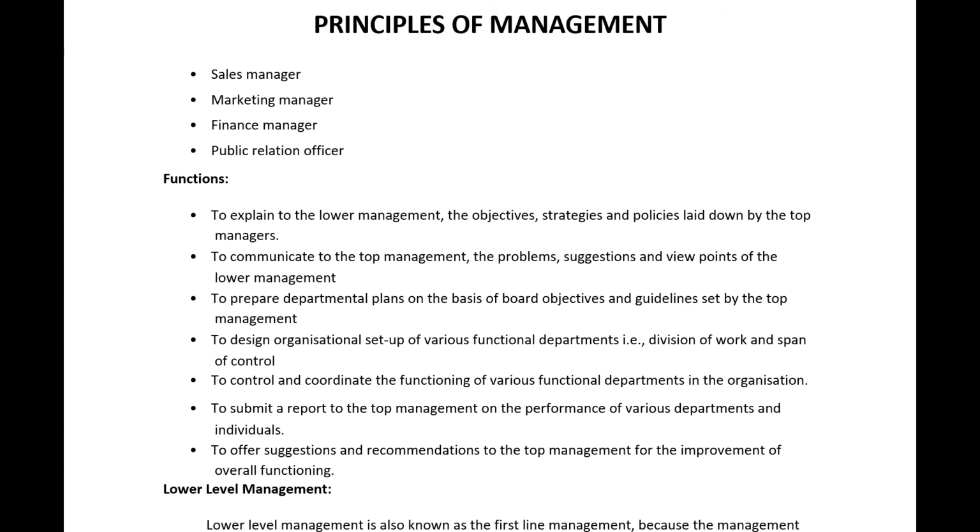So this mid-level management has one additional functionality: they can give suggestions and recommendations to the top management. So who is giving the suggestions and recommendations to middle level management then? Lower level management can give suggestions and recommendations to the middle level management. Middle level management will take that and pass it on to the top level management. So this is the functionality of middle level management.